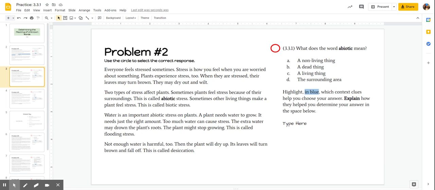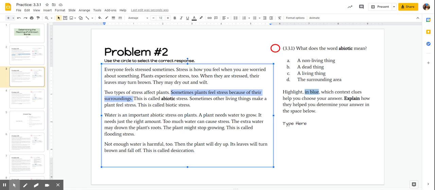Oh, it looks like they're asking us about abiotic now. Okay, so we already had something similar to this word, right? We already defined biotic, and now we want to define abiotic. So if I look here, this previous sentence is talking about the surroundings. So we used this sentence to define the word biotic. So it would make sense to use this word to define abiotic. But if I'm really thinking about it, it's got the word biotic in it. And I know that biotic means living things now.